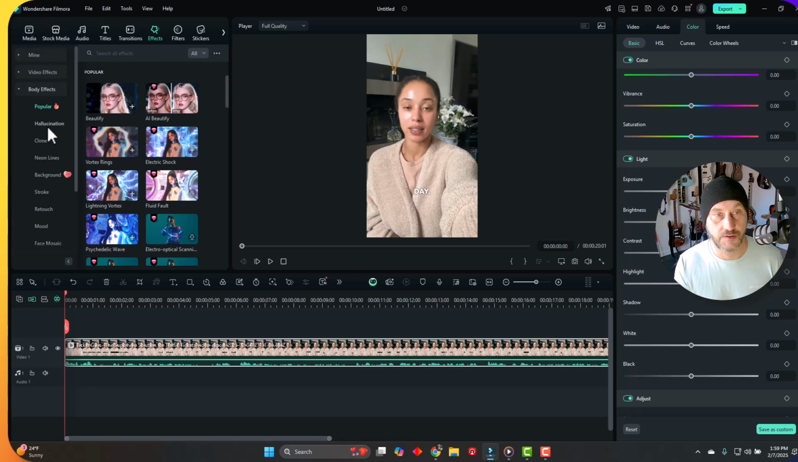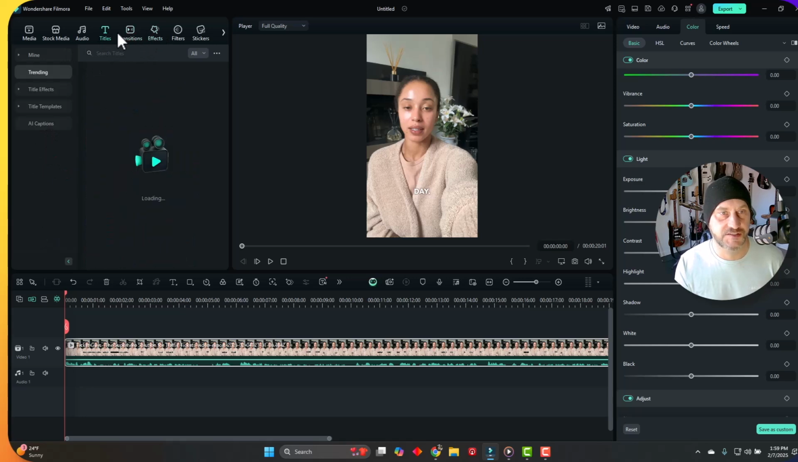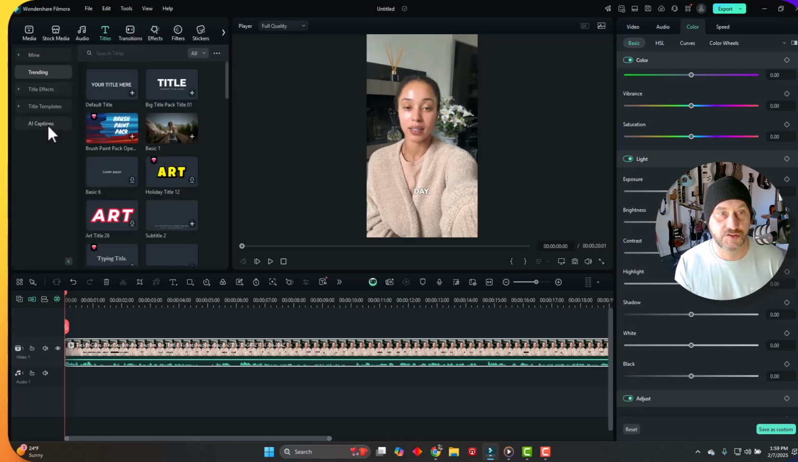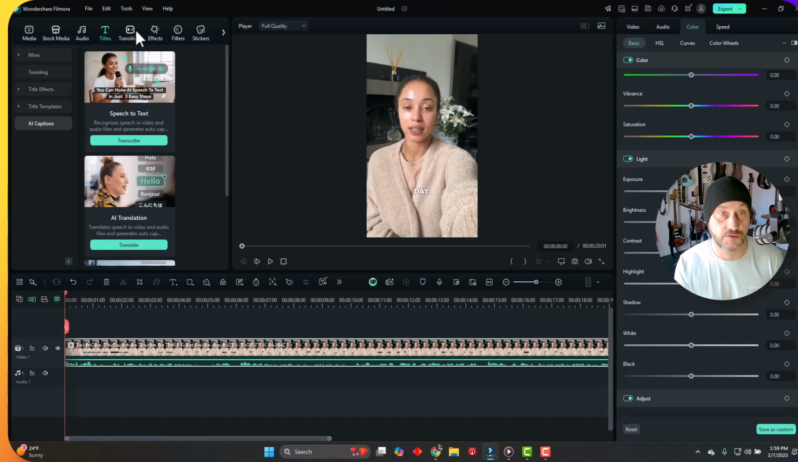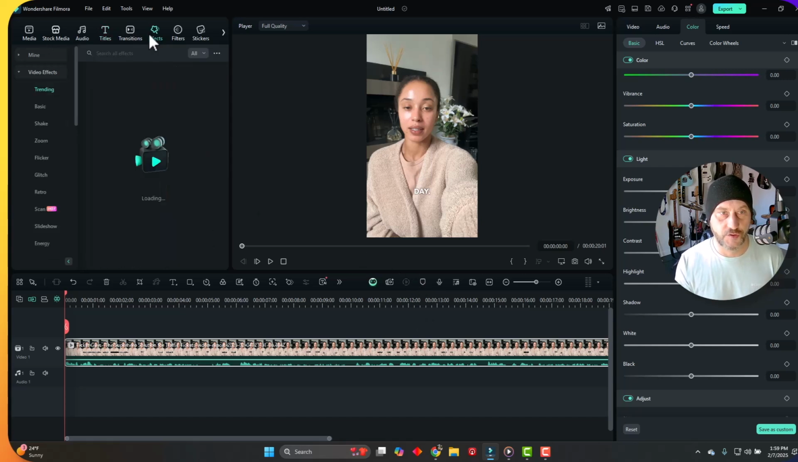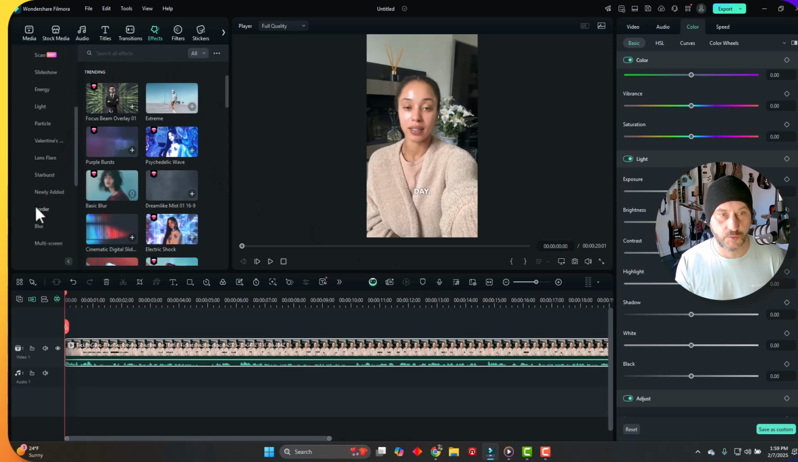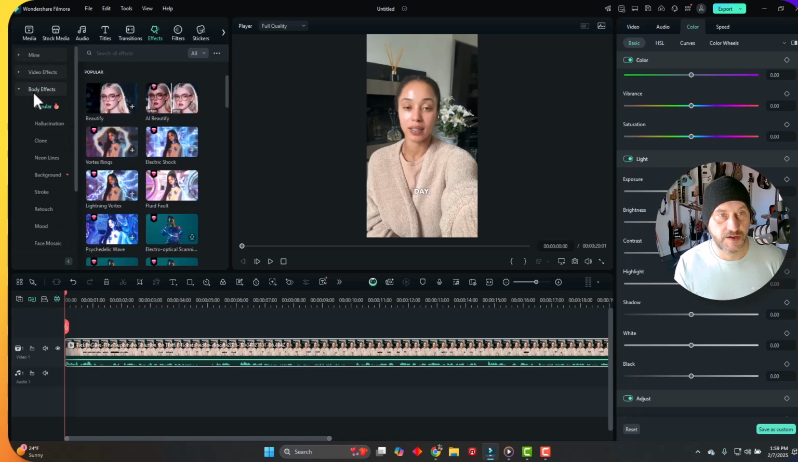It's one that I absolutely love. They've added a lot of new effects in here. So there's transitions, titles, everything like that. And you can actually do AI captions right in here. It's really cool, and it's got a lot of AI tools built into this program. But for right now, we're going to go to effects and we're going to click body. Which is really cool. So there's body effects right there.